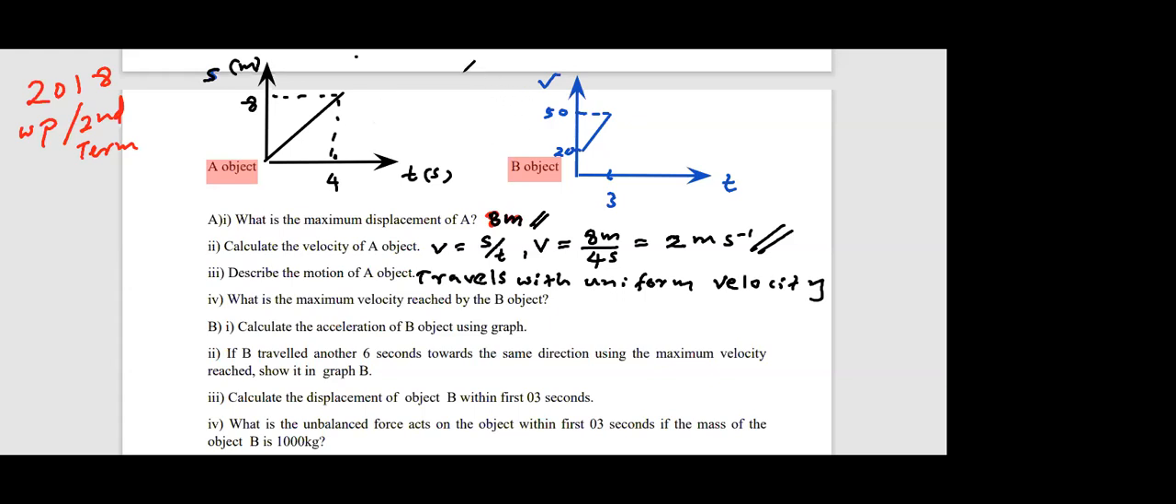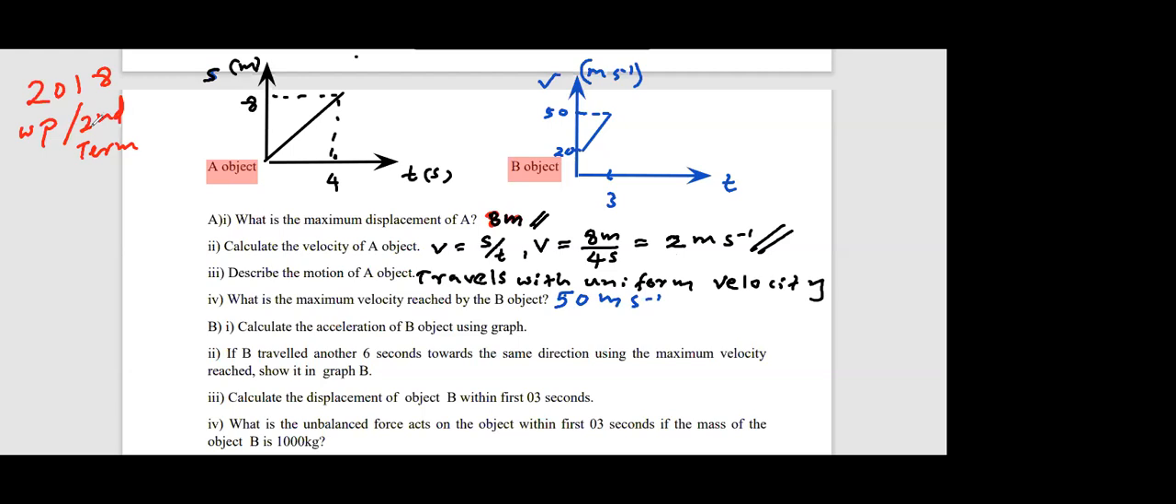Look at the second graph, object B. Maximum velocity, look at the y-axis. It's given in meters per second, ms minus 1. So it's 50 meters per second, right? 50 ms minus 1. Write the answer directly here, 50 ms minus 1. That is the maximum velocity.